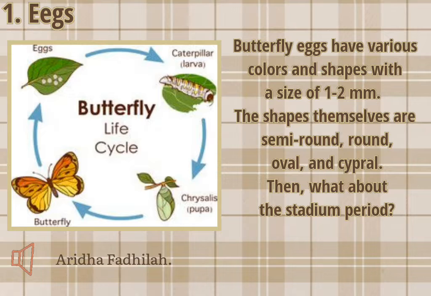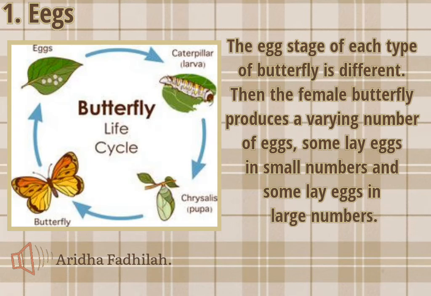Butterfly eggs have various colors and shapes with a size of 1 to 2 mm. The shapes themselves are semi-round, round, oval, and circular. Then, what about the stadium period? The egg stage of each type of butterfly is different. Then, the female butterfly produces a varying number of eggs. Some lay eggs in small number and some lay eggs in large number.